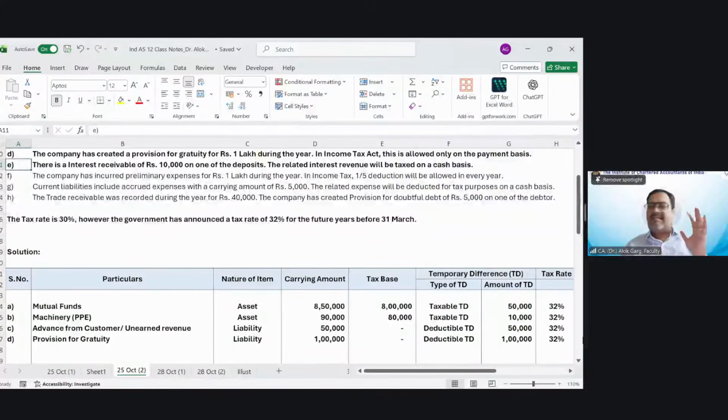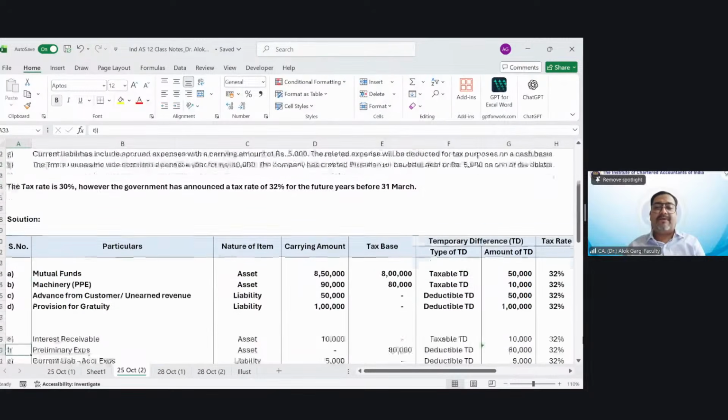Income Tax Act says that I don't know accrual accounting. I will record this interest income when you receive the interest on cash basis, right? So interest receivable asset of 10,000 rupees is lying in the books of accounts as carrying value. Tax base is 0. Now, to align, you need to reduce your asset, which means you need to create a liability, which means a taxable temporary difference.